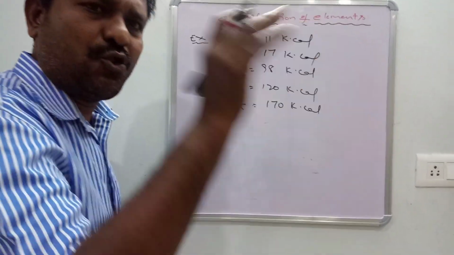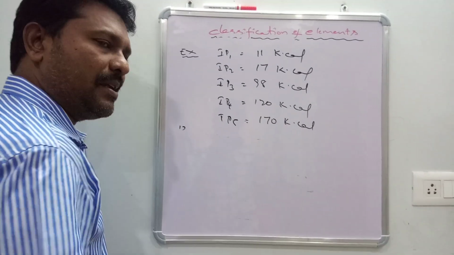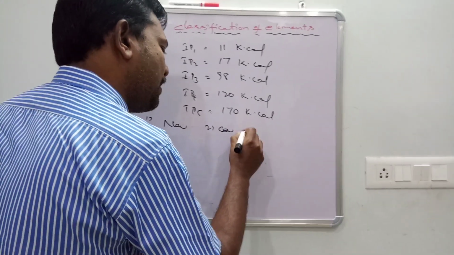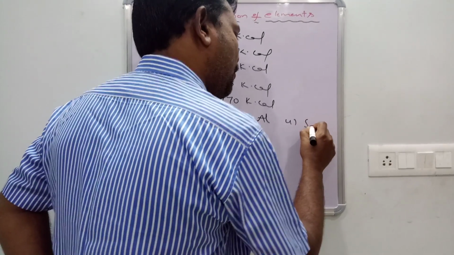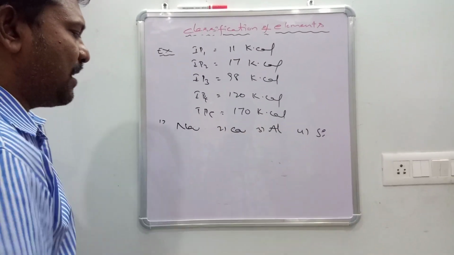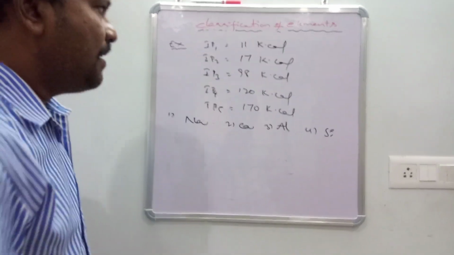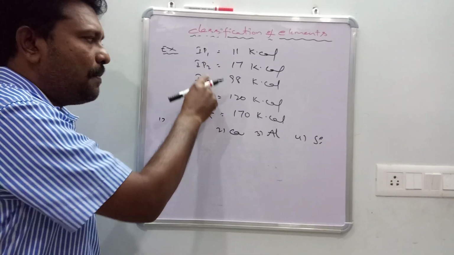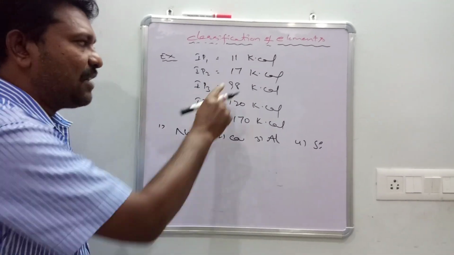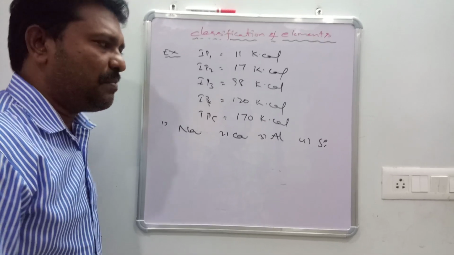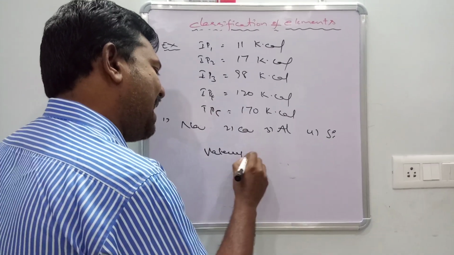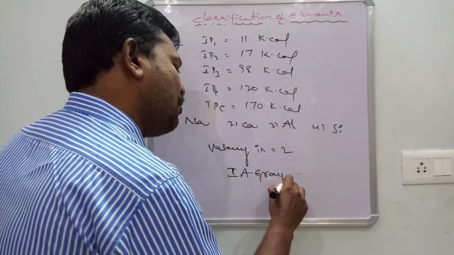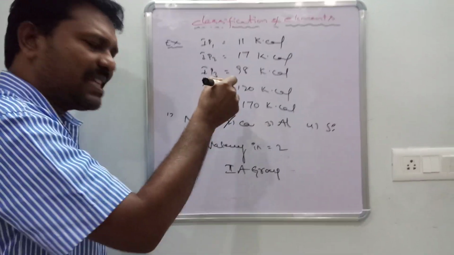Or suppose they ask: the element belongs to which of these? Option 1 sodium, option 2 calcium, option 3 aluminium, option 4 silicon. What's the right answer? Observe, there are 5 ionization potentials. A large jump is there at one place, between 2 and 3. That means it lost only 2 electrons, so its valency is 2. Since valency is 2, it definitely belongs to the second group elements. Among the options, that is calcium. So the right answer is calcium.